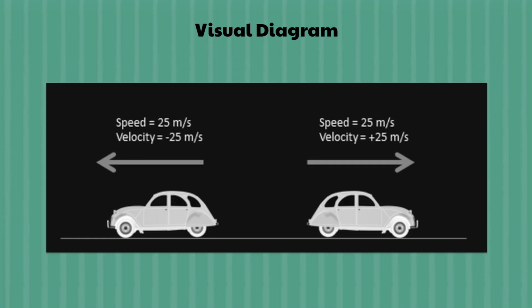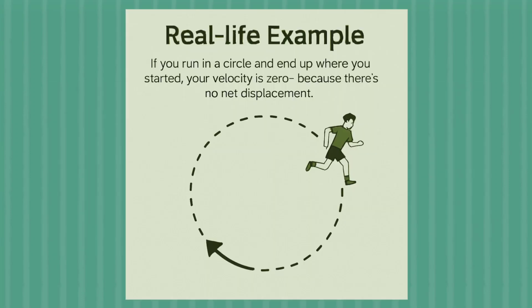Look at these two cars. Both have the same speed, but because they're going in opposite directions, their velocities are different. Let's say you run in a full circle. Even if you ran fast, your starting and ending point are the same, so your velocity is 0. But your speed is not 0, you were moving the whole time.